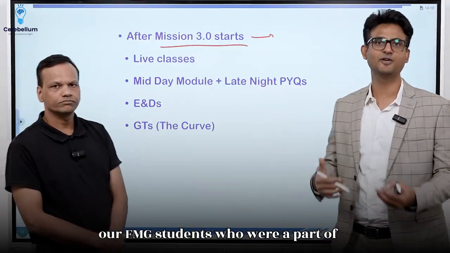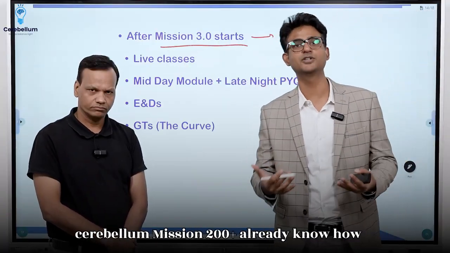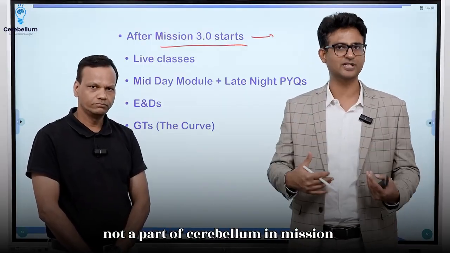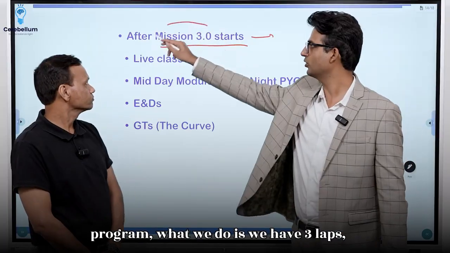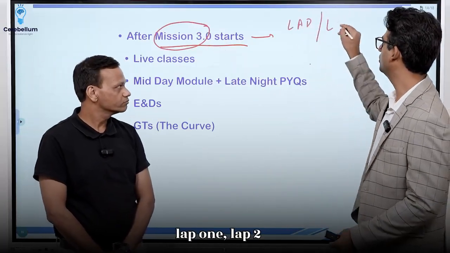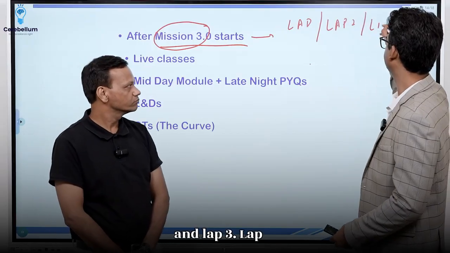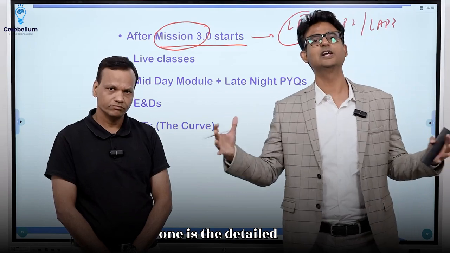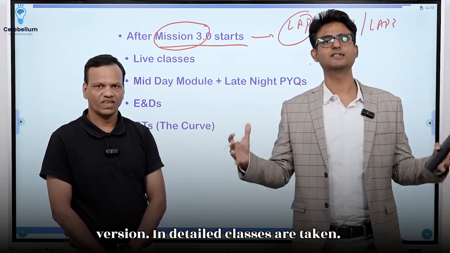So our FMG students who were a part of Cerebellum Mission 200 Plus already know how Mission works, but for those of you who are not a part of Cerebellum, in the Mission program we have 3 labs: Lab 1, Lab 2 and Lab 3. Lab 1 is the detailed version. In detail classes are taken.